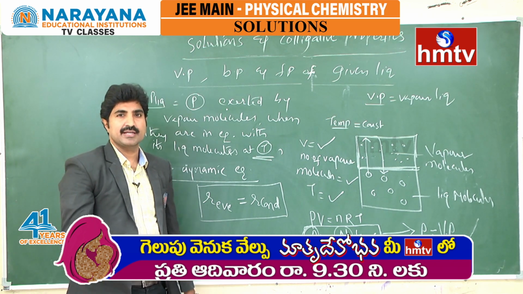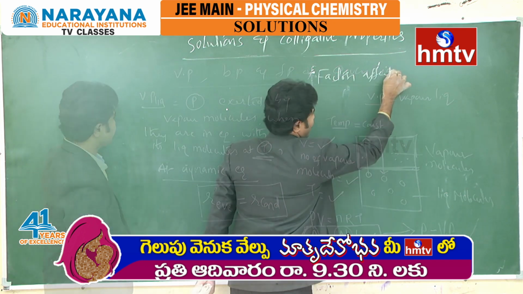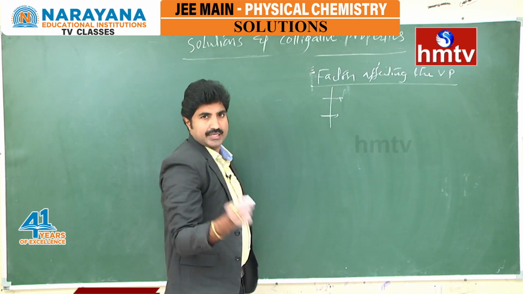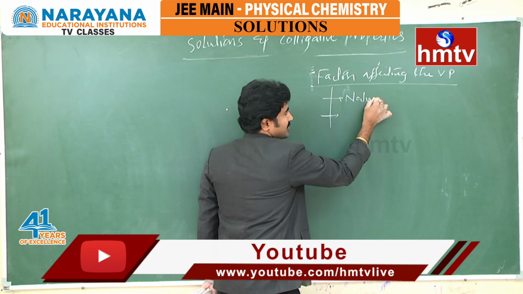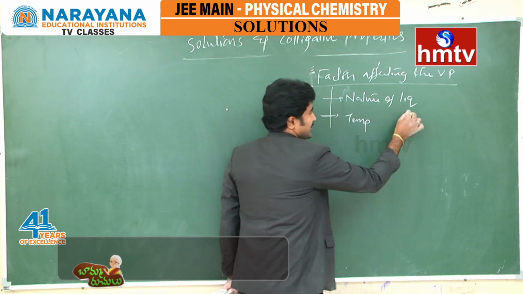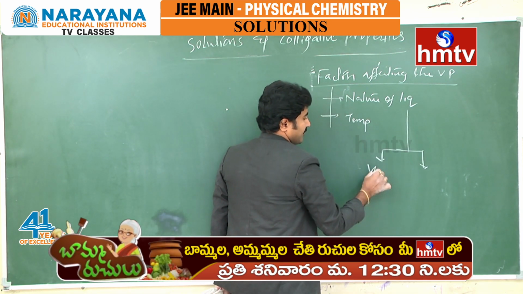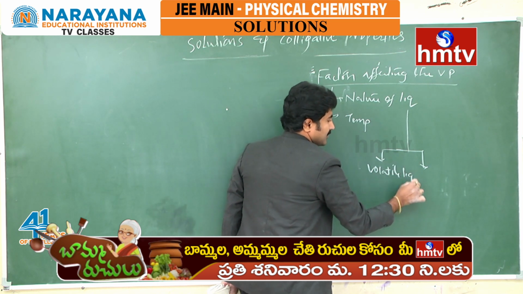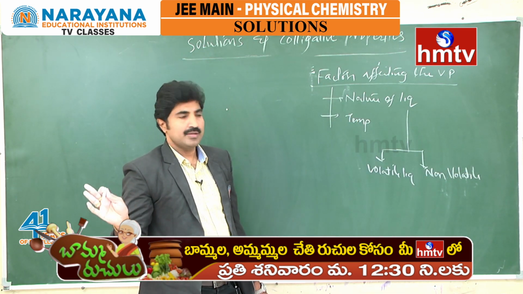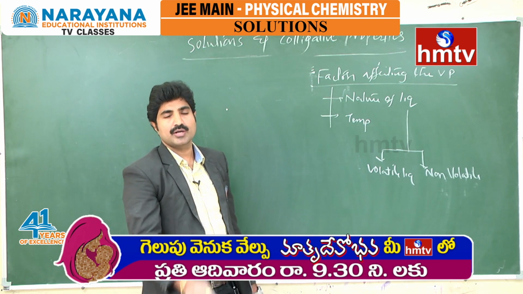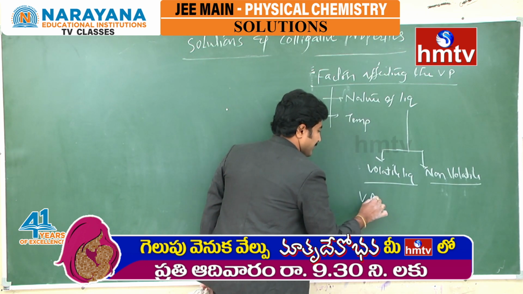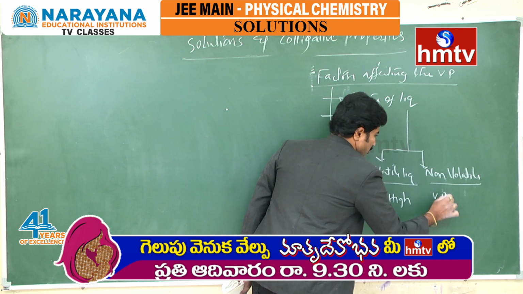Based on that we can see the factors affecting vapor pressure. It depends only on two factors. One is the nature of the liquid. Second one is temperature. A liquid may be a volatile liquid or a non-volatile liquid. Volatile liquid means it has more escaping tendency. Non-volatile liquid means it has less escaping tendency. Based on this we can understand that vapor pressure is high or low.